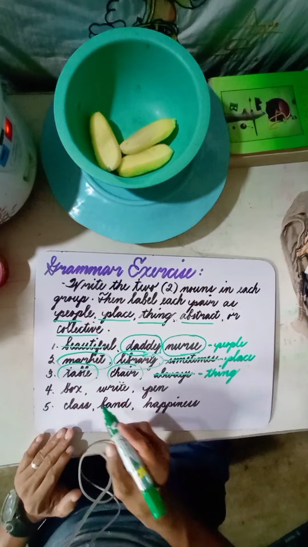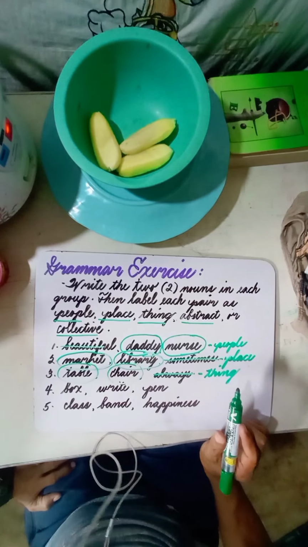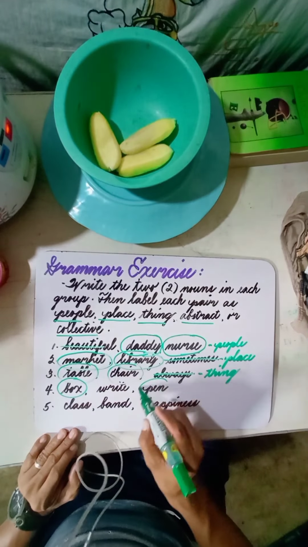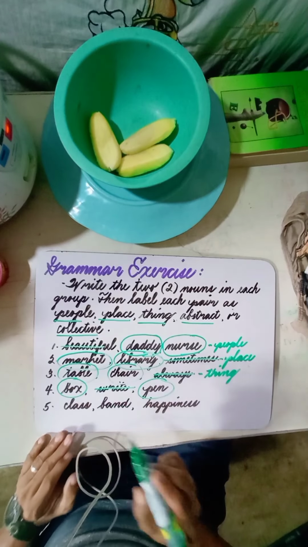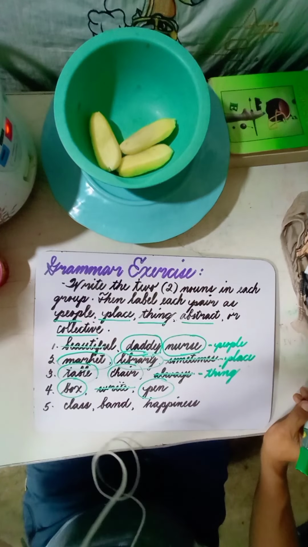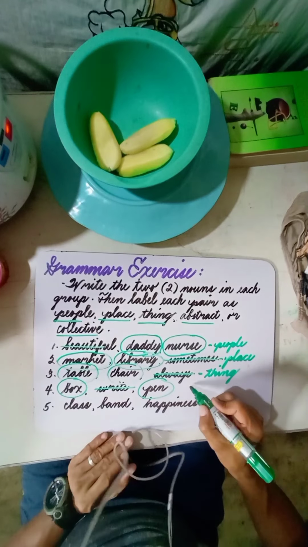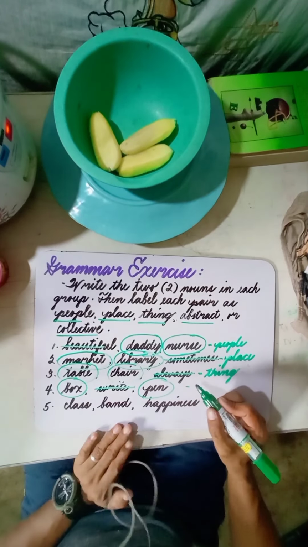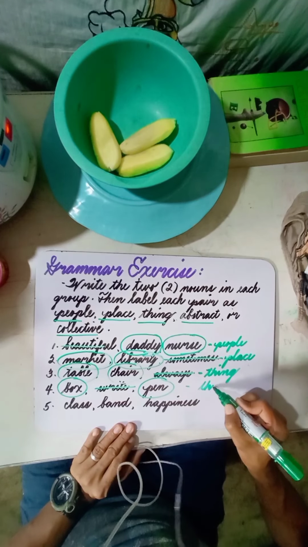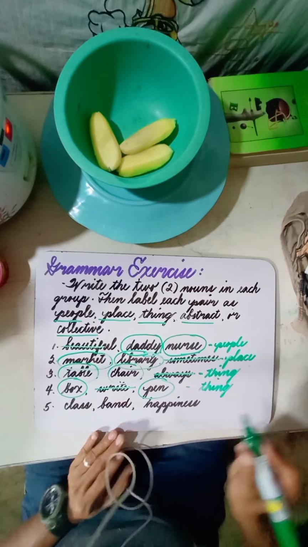Right, next, number 4, we have box, write, and pen. Correct. So we have box, and we have the pen. Write here is not included, or is not a noun, because that is a verb. But again, it will depend on how the word is used in the sentence. So box and pen fall under the category of thing. So the same with number 3. And what about number 5?